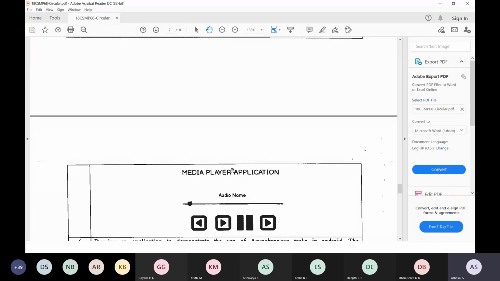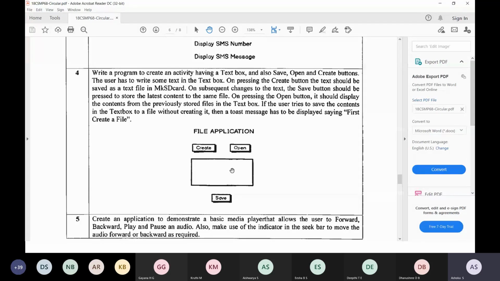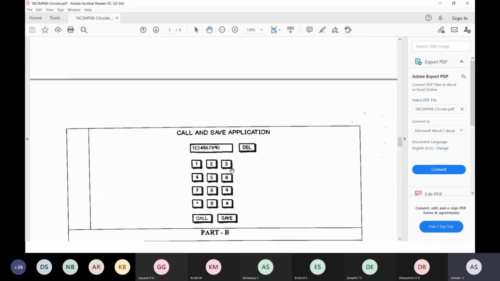These are the different applications given in part B. But if you're interested, you can develop your own apps. Remember, part A is lab programs, and in part B the student has to develop their own apps.